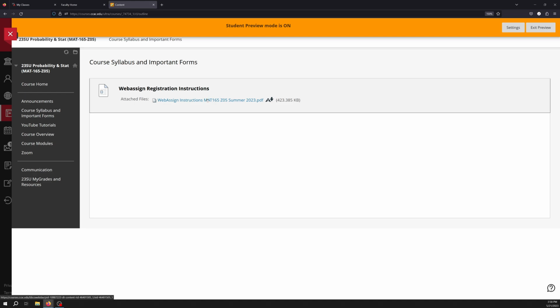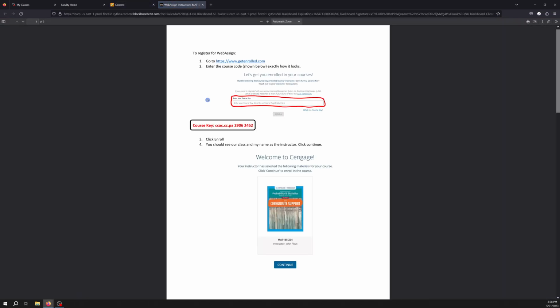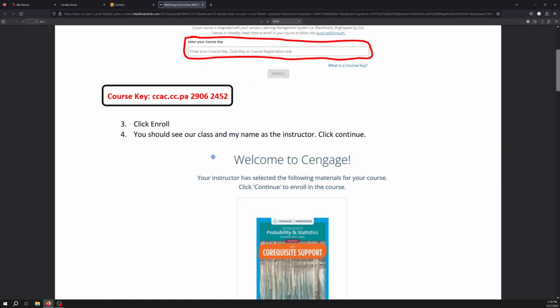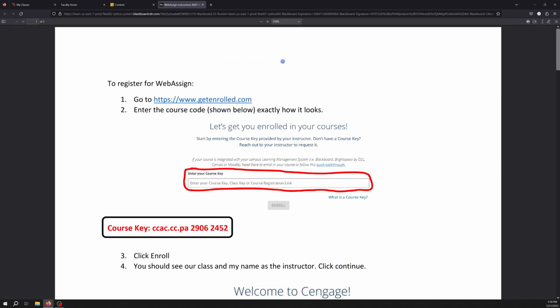So we're going to click on this, and as you can see here, I got these nice detailed directions. Step one, you're going to click on this link, which is just a website. I mean, you don't have to click on it, but it's easier if you do. And once you do, it's going to show you this picture right here. It's going to say, let's get you enrolled in your courses. Now it's going to ask for a course key. The course key is right here.